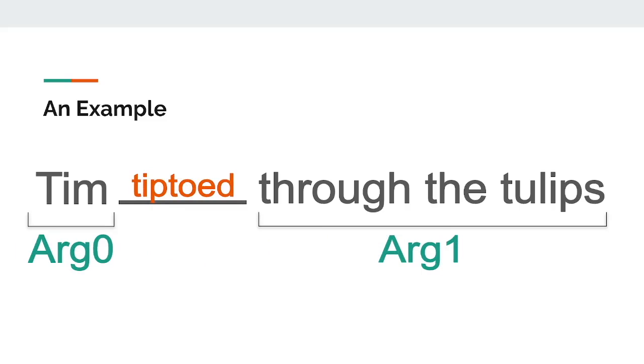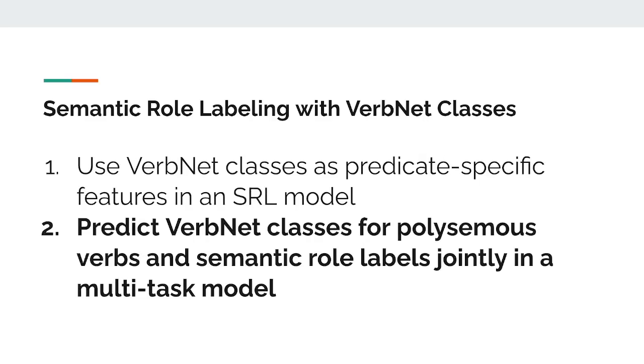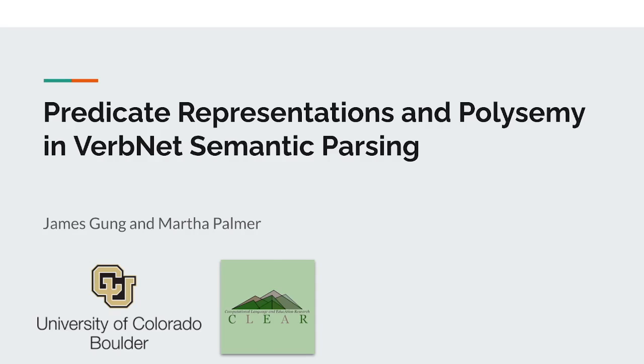Can this intuition be applied to other semantic role labeling formalisms like PropBank? In this work, we investigate two ways to apply this intuition to semantic role labeling. First, we use VerbNet classes as predicate-specific features in a semantic role labeling model. Second, we investigate a multitask model where we can jointly predict VerbNet classes for polysemous verbs as well as their semantic role labels. Come check out our work.